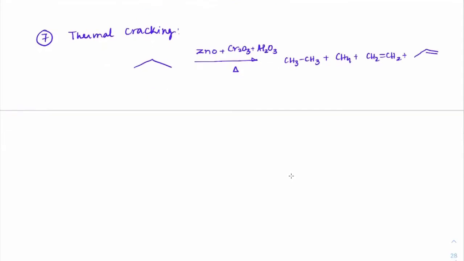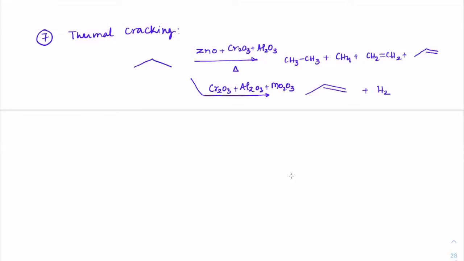That is exactly how crude oil is converted into diesel, petrol, or other forms. So with Cr2O3 plus Al2O3, instead of taking ZnO, I can take molybdenum trioxide also. When you take molybdenum trioxide, carbon-carbon breaking is stopped, so instead of breaking carbon-carbon, you will only get alkene and hydrogen.